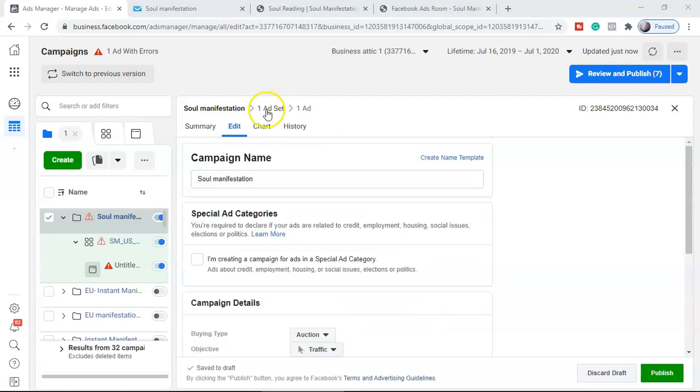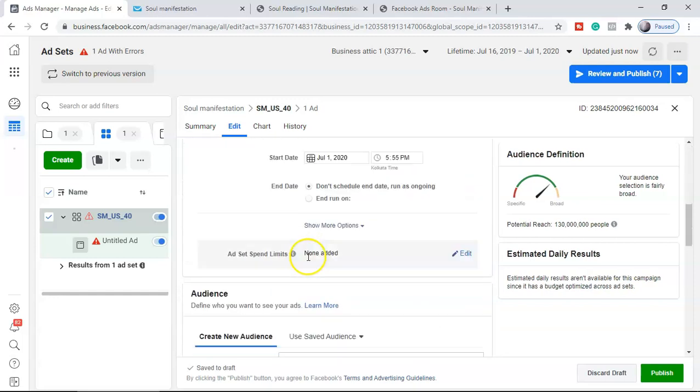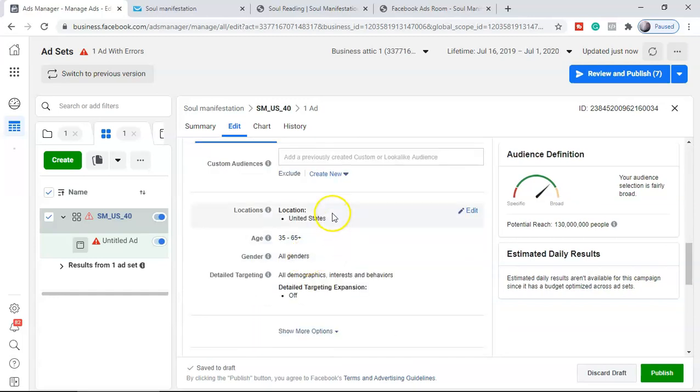So with that, guys, the next thing is the ad set. So name your ad set. I named the ad set Soul Manifestation US 40. That's the age we are going to target. And here the place is the United States.